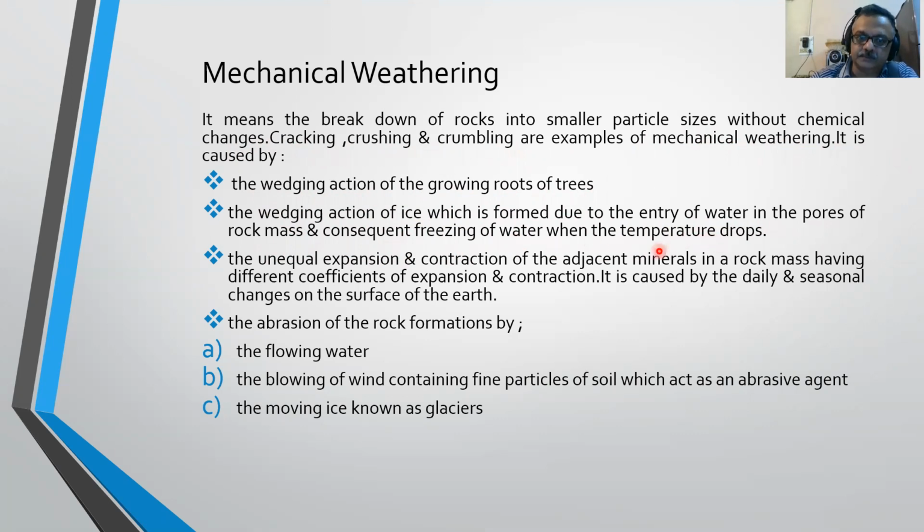The unequal expansion and contraction of the adjacent minerals in a rock mass having different coefficients of expansion and contraction. It is caused by the daily and seasonal changes on the surface of the earth. The abrasion of the rock formations by the flowing water, the blowing of wind containing fine particles of soil which act as an abrasive agent. The moving ice known as glaciers.